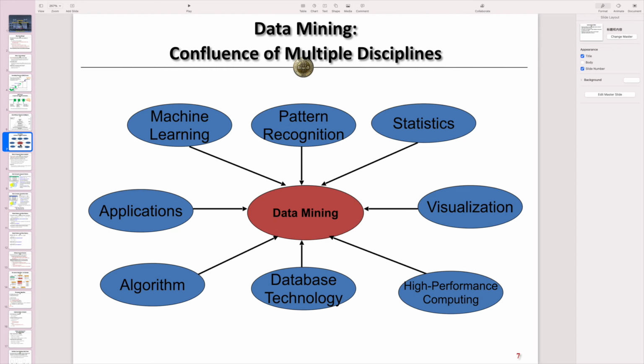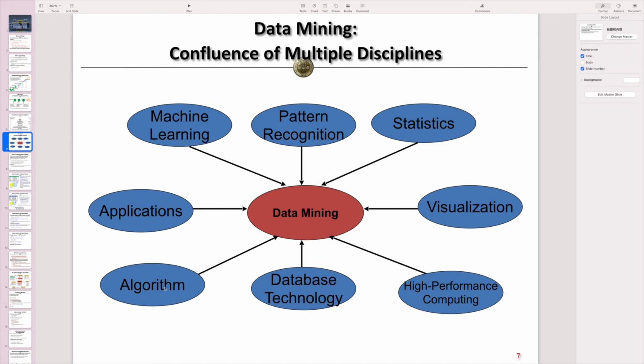Data mining is correlated with many areas. In this page, we show you the correlation among different areas and data mining, with some other topics or subjects. The central part is data mining. Data mining is impacted or influenced by people from different areas and communities. Of course, data mining is correlated with algorithms.